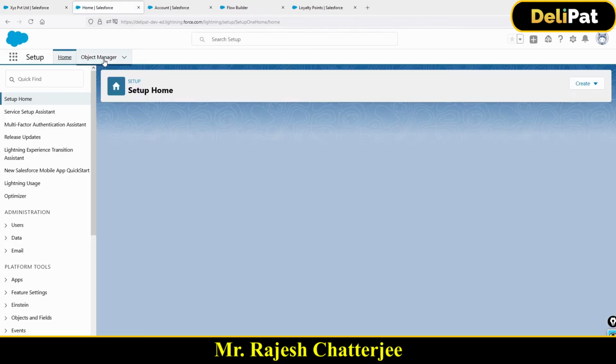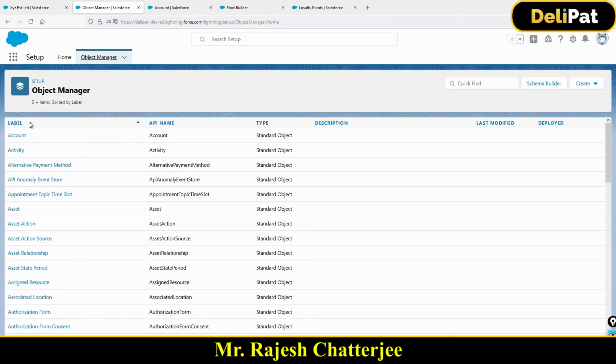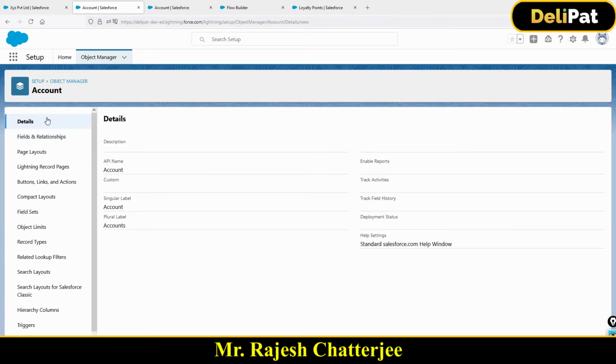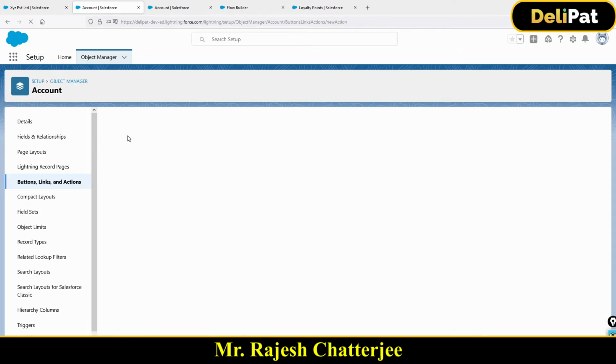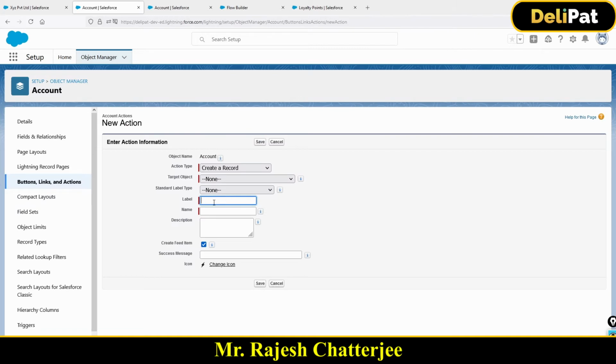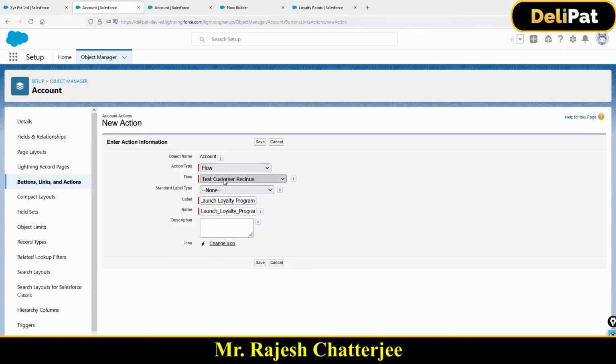Go to setup, and if you go to object manager, right, setup and object manager, just go to the object called account. You have something called button links and actions. Okay, if you go to button links and actions, you have to create a new action called, let's say I'm giving the name as launch loyalty program. Okay, and this time this action will call what? It will call a flow.